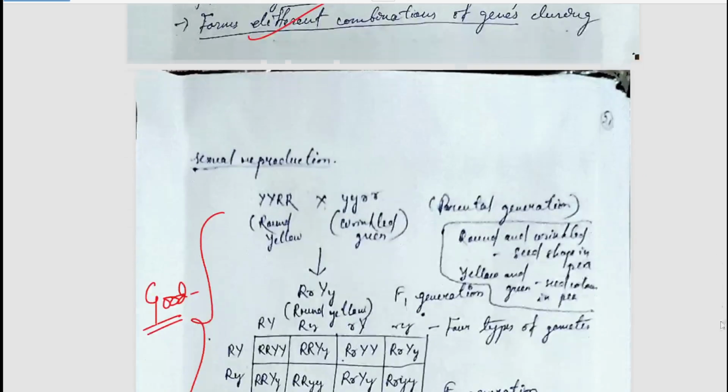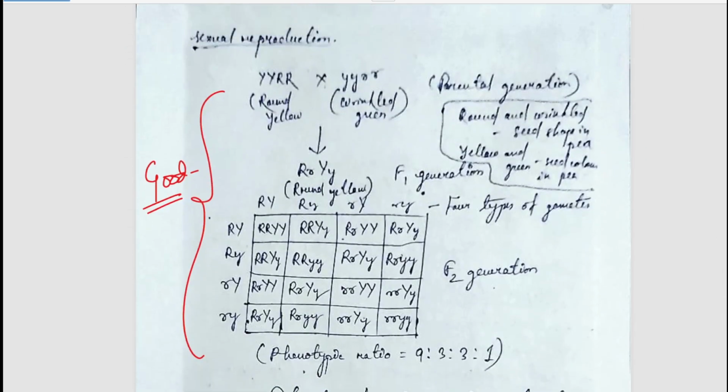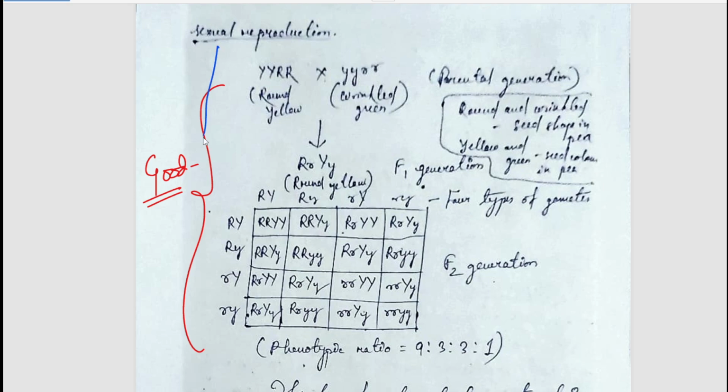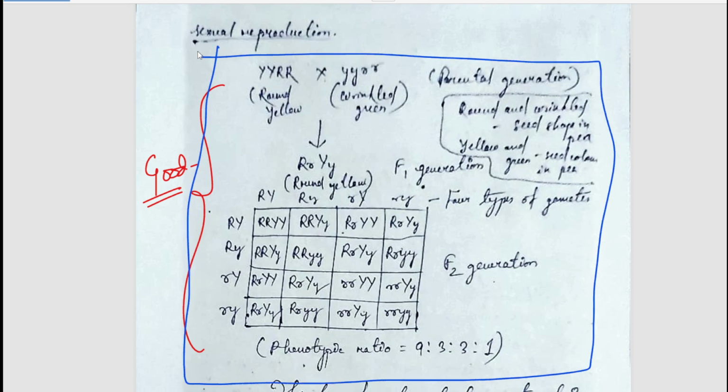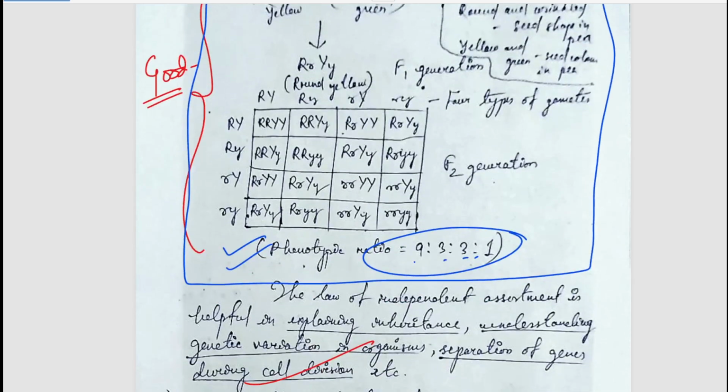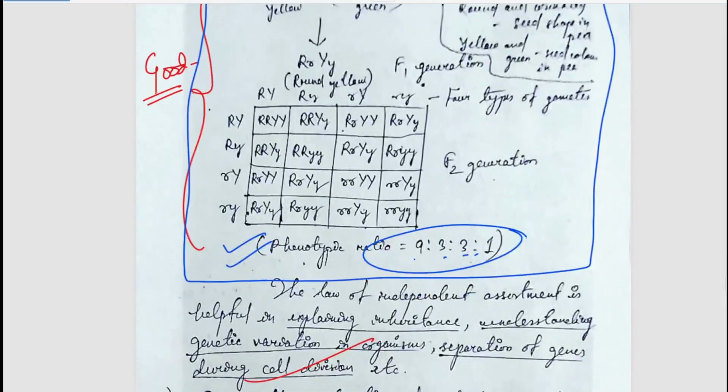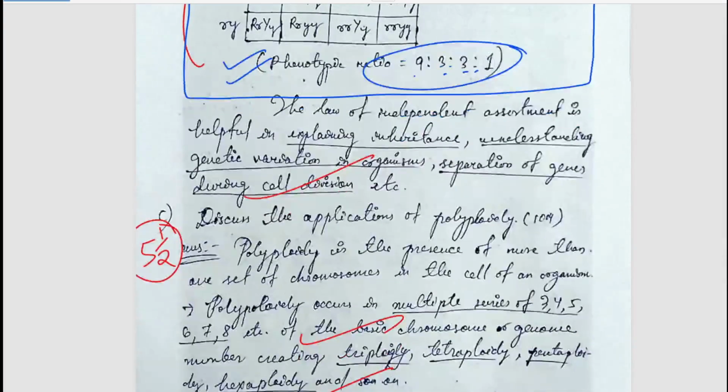So the law has been mentioned, and the most important thing which I must say you should write, after writing a paragraph about the law, is just draw this. That is showing the phenotypic ratio 9:3:3:1. If you want, you can write the genotypic ratio also, but the phenotypic ratio and showing this diagram will solve all your problems in this law. So a very well written answer. Now let's move to the next question.